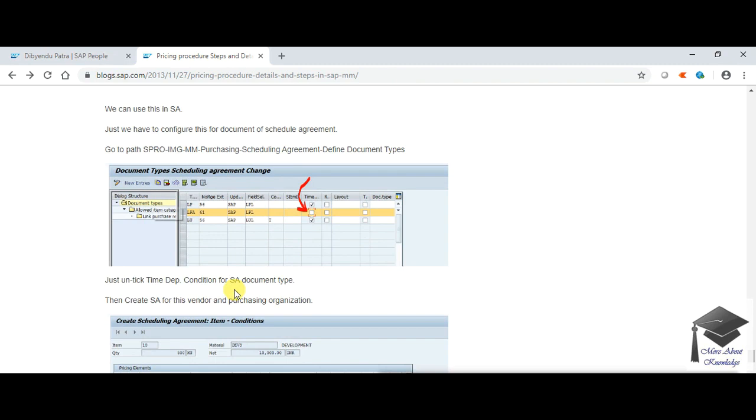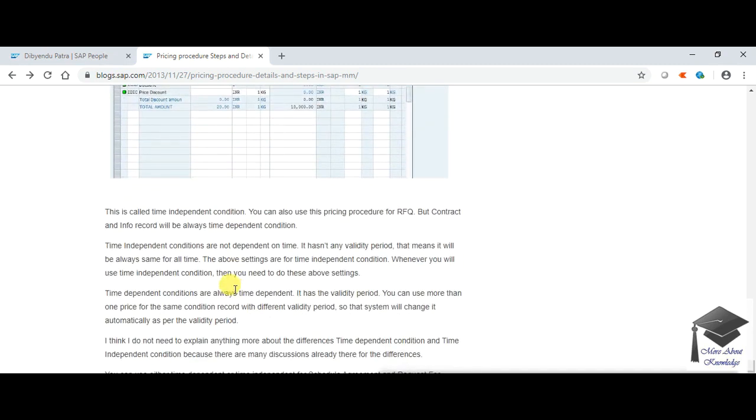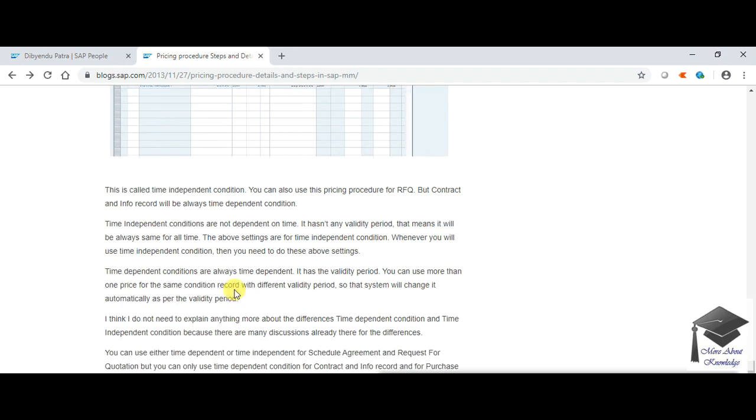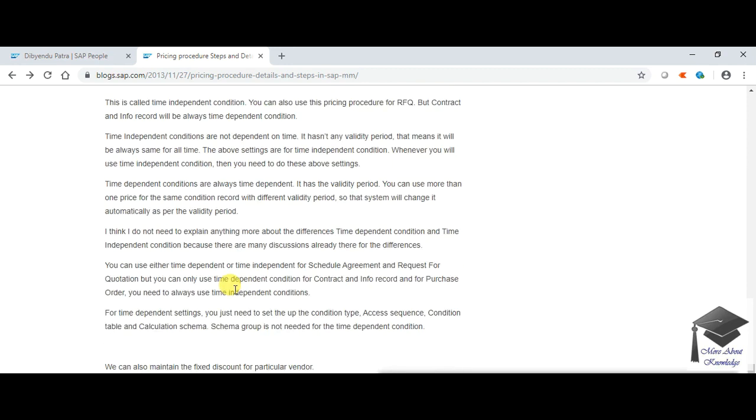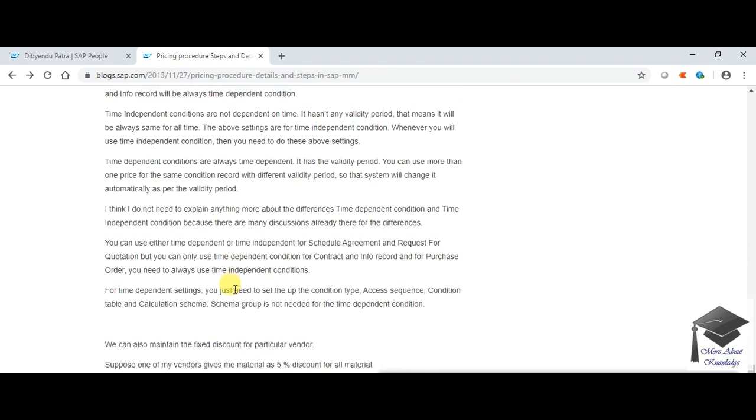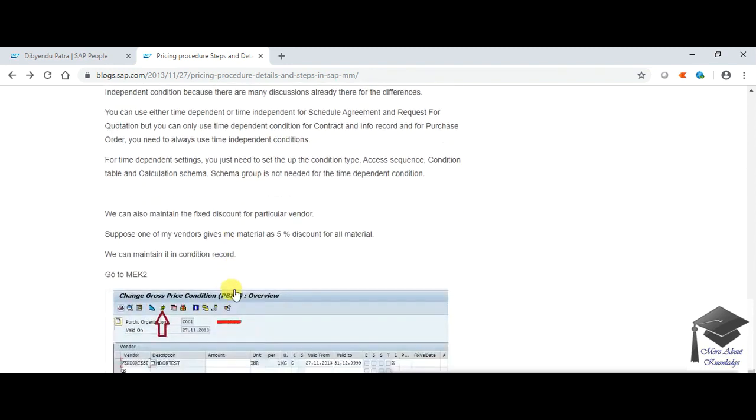But this facility is not possible to choose for contract and info record. So for contract and info record, you have to go with time dependent only. There is a validity of contract, there is a validity of this condition, but in purchase order you cannot use time dependent, you have to go with time independent only. So I have given a detailed explanation about why and how it is possible to use time dependent and time independent, right?